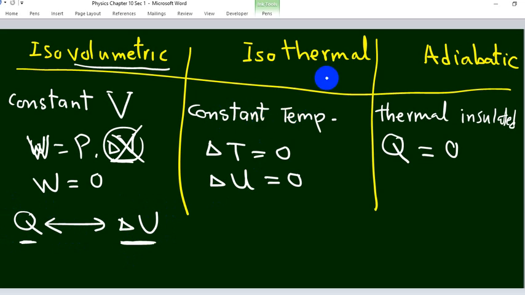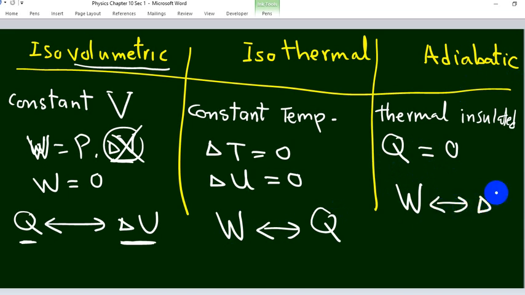In the constant temperature or isothermal process, delta U equals 0. So work and heat can be exchanged. Heat can be changed into work, and work can be changed into heat. Adiabatic means Q equals 0, so there is an exchange between work and internal energy. The work done on a system can change the internal energy, and also the internal energy can be changed into work.